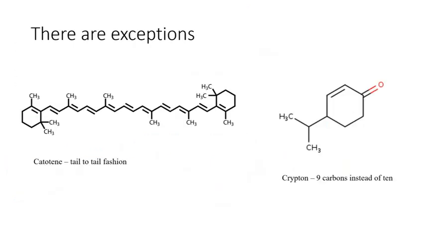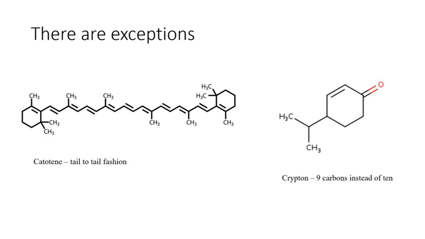The isoprene rule that we discussed in the last slide is not universally acceptable. That means it is not applicable to all the terpenoid molecules available. There are too many exceptions. Sometimes the carbon atoms may not be multiples of 5. Sometimes you may not see the head to tail fashion arrangement, and sometimes you may not be able to find the head and tail parts. There are too many exceptions.